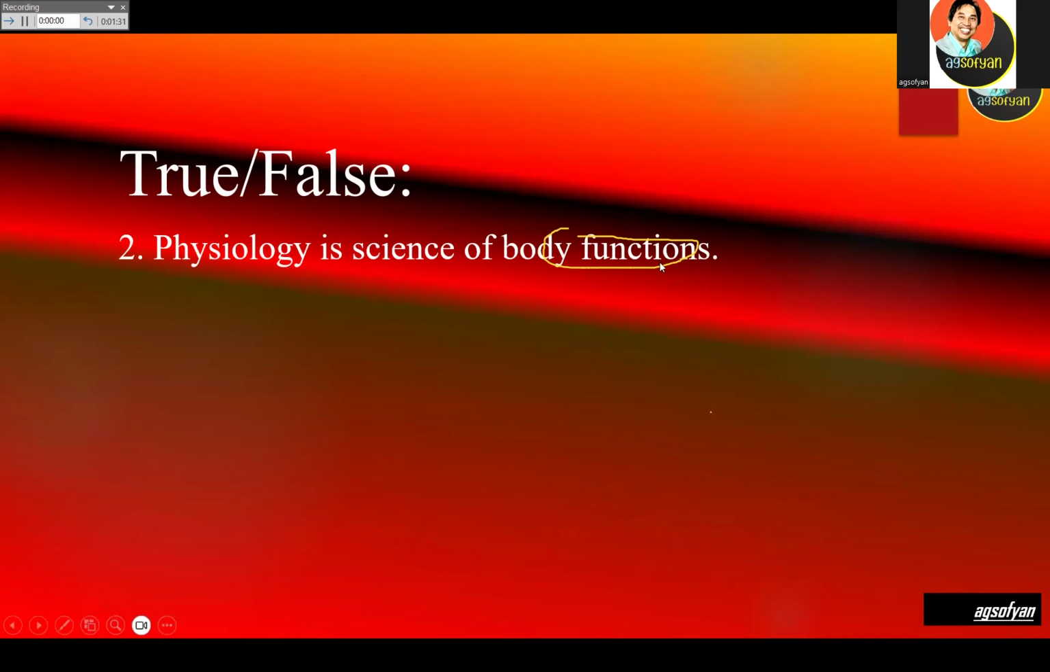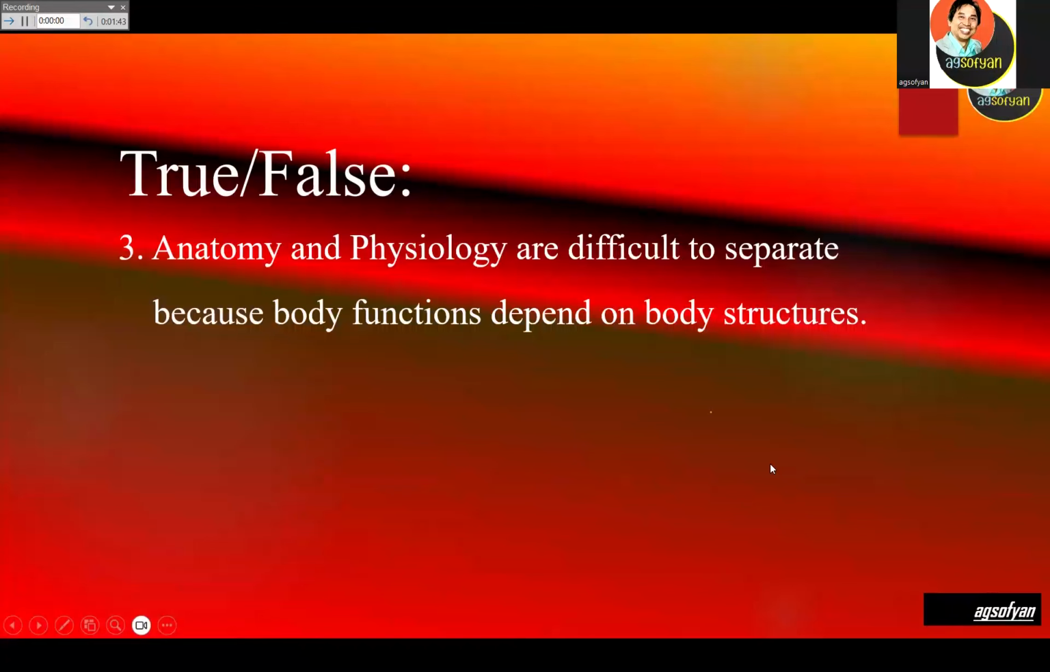Physiology is science of body function. Is it correct or false? Yeah, it should be correct. So physiology is science of body function. Anatomy and physiology are difficult to separate because body functions depend on the body structure. Yes, it is true. So remember, structure fits with the function.